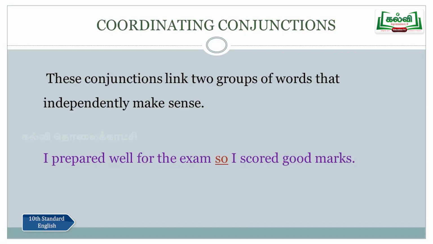Let me introduce coordinating conjunctions to you, why they are known as coordinating conjunctions, and I'll give you the examples. These conjunctions link two groups of words that independently make sense. So you have two main clauses. You have already come across main clauses and subordinate clauses in 9th standard, and simple, complex and compound, right? To understand this particular topic, you should know how to identify main clauses and subordinate clauses.